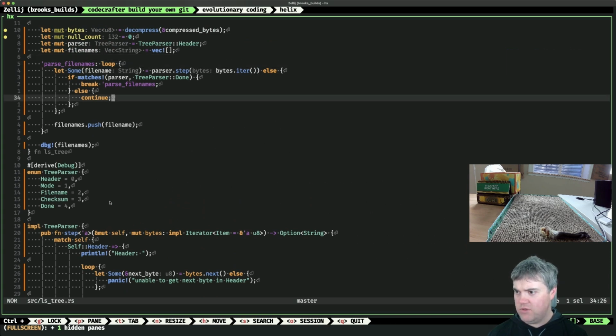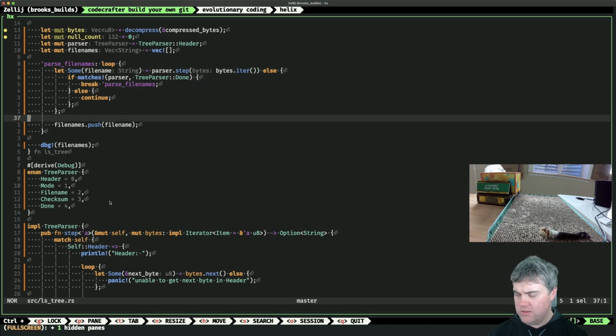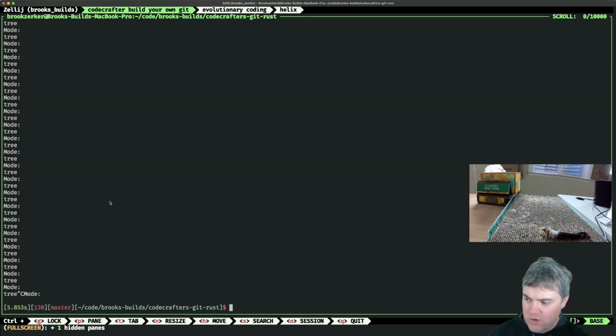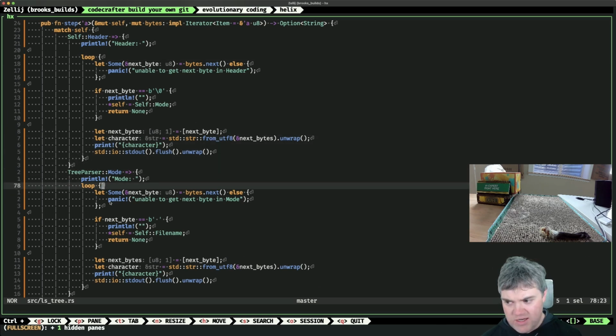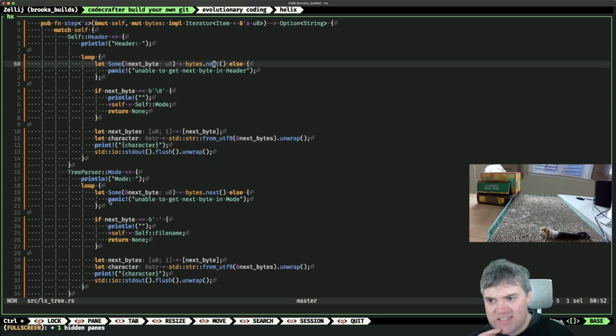Let's take out this debug in here. No, wait, where's my debug? I don't have it anymore. I have mode. Oh, mode and tree. Okay, so mode and, oh, it's tree forever. Tree forever. Uh-oh. Oh, we're still in the header. We're in here. This didn't do what I expected it to do.